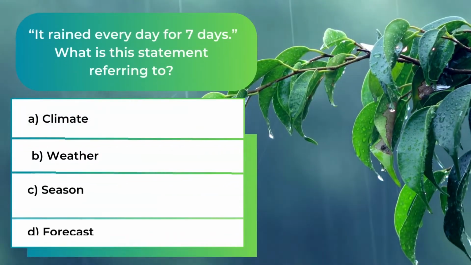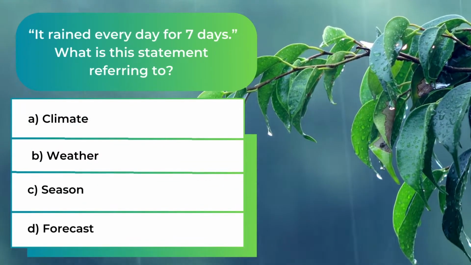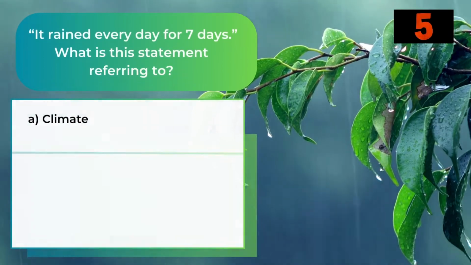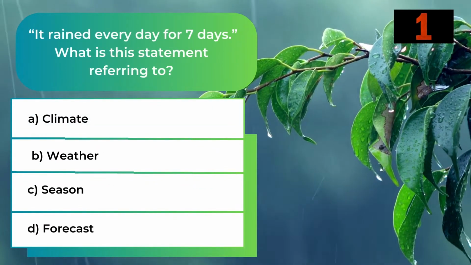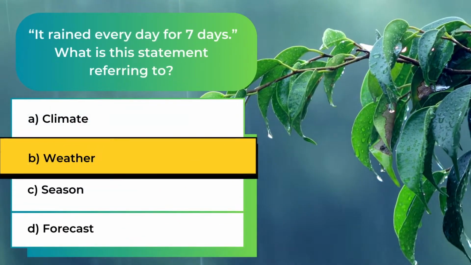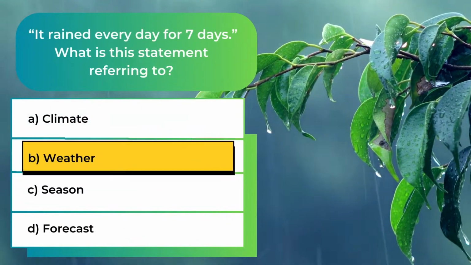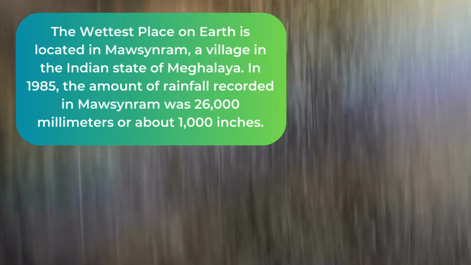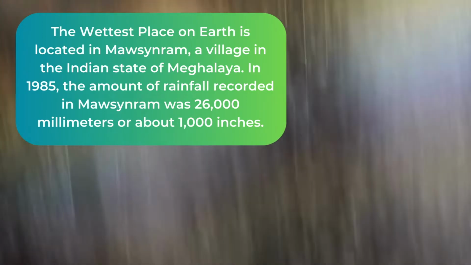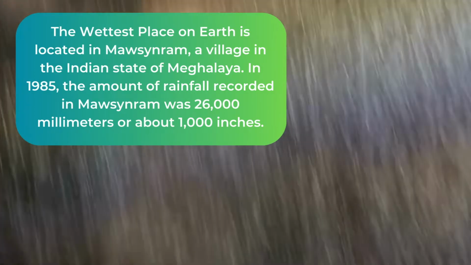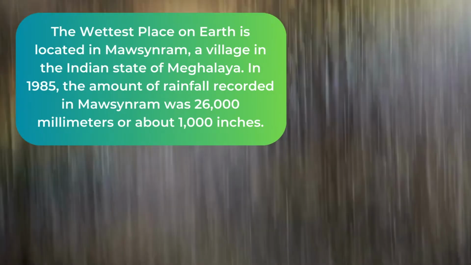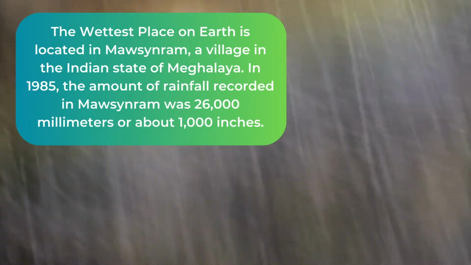It rained every day for 7 days. What is this statement referring to? The answer is B. Weather. The wettest place on Earth is located in Mawsynram, a village in the Indian state of Meghalaya. In 1985, the amount of rainfall recorded in Mawsynram was 26,000 millimeters, or about 1,000 inches.